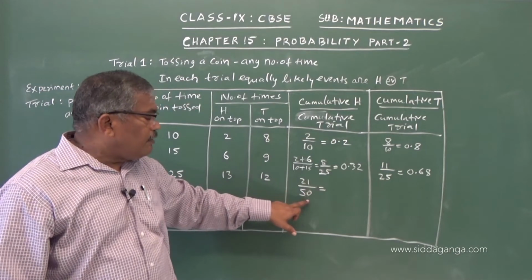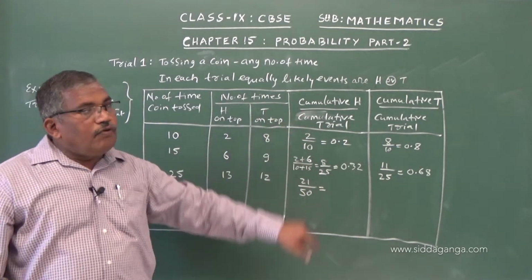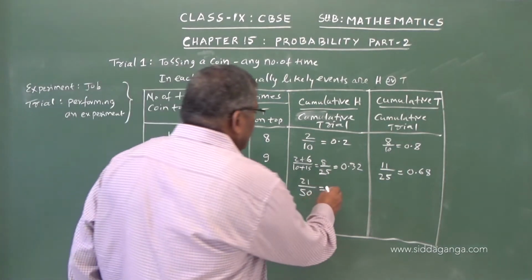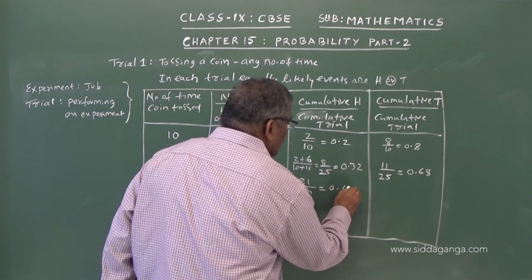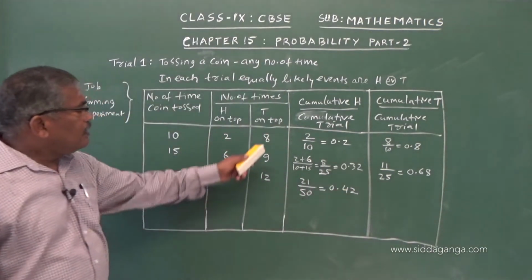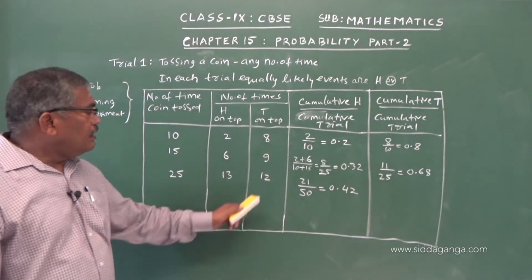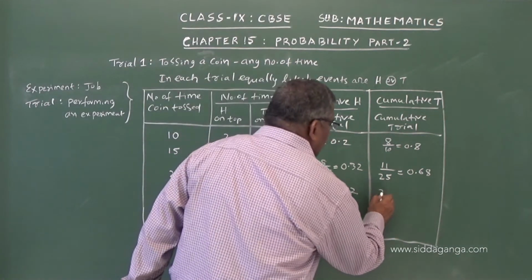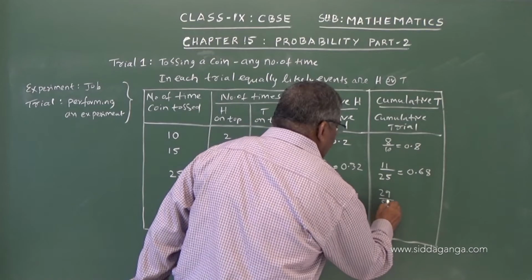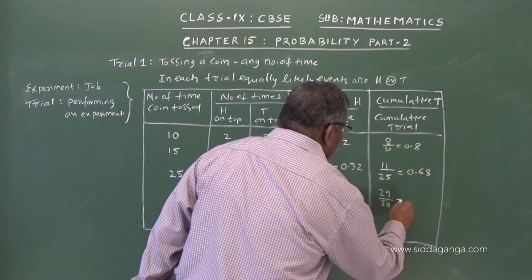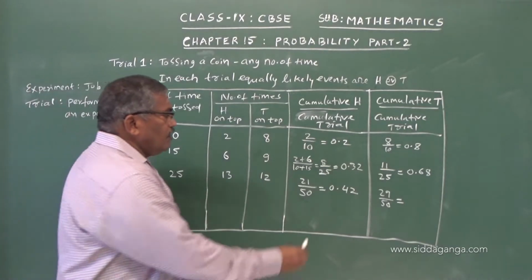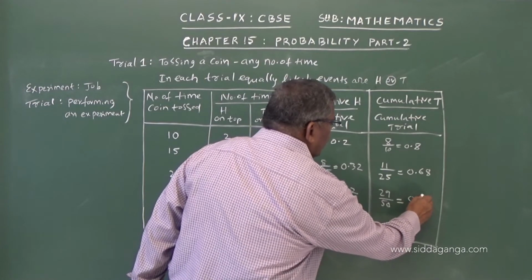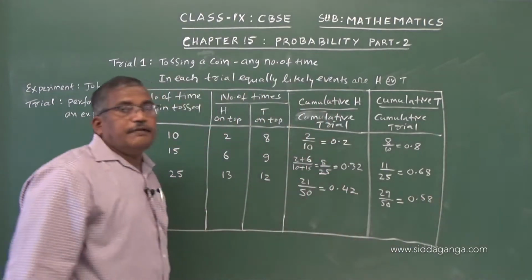So the probability of H in this case is 21 by 50, which is 0.42. For tail, 8 plus 9 is 17, 17 plus 12 is 29, so 29 by 50, which equals 0.58, you can see.